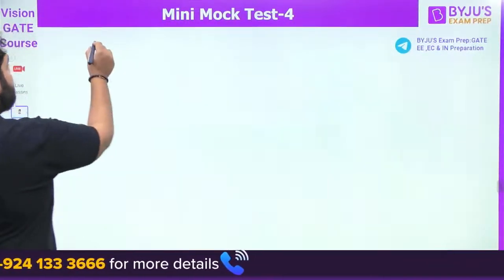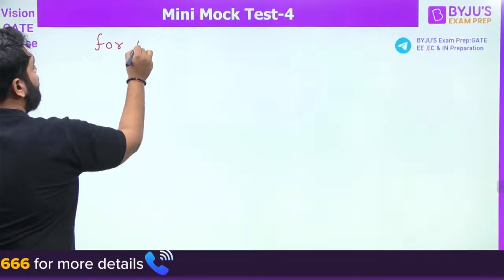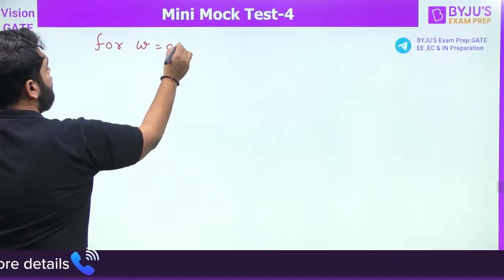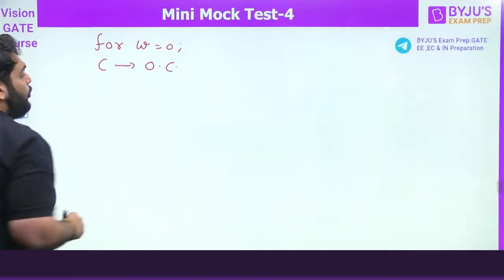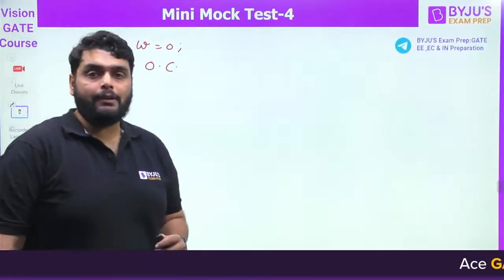Let me do one thing. Let's draw the circuit for omega tends to 0. For omega equal to 0, the capacitor will be an open circuit, right?